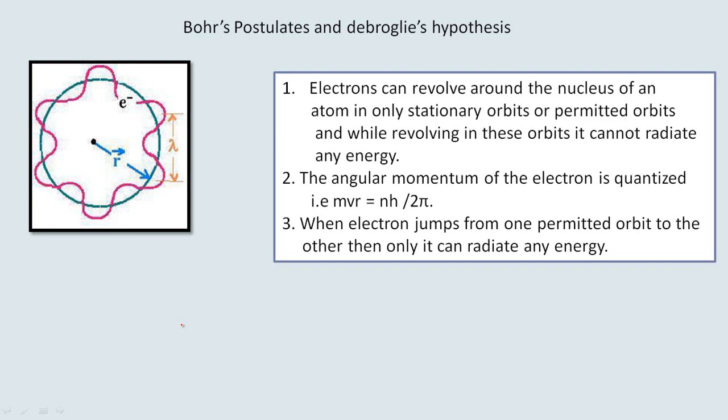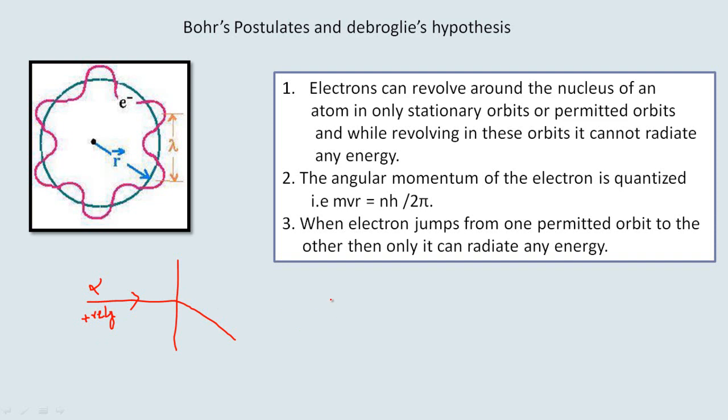And he came to the conclusion that since the alpha particles are scattered when they are allowed to pass through a very thin foil of gold, and alpha particles are positively charged particles, if they are scattered while passing through the thin foil of gold, it means that they are deflected. So they are deflected due to some kind of a field, and you know that like charges repel each other. So that field is nothing but a positively charged field.